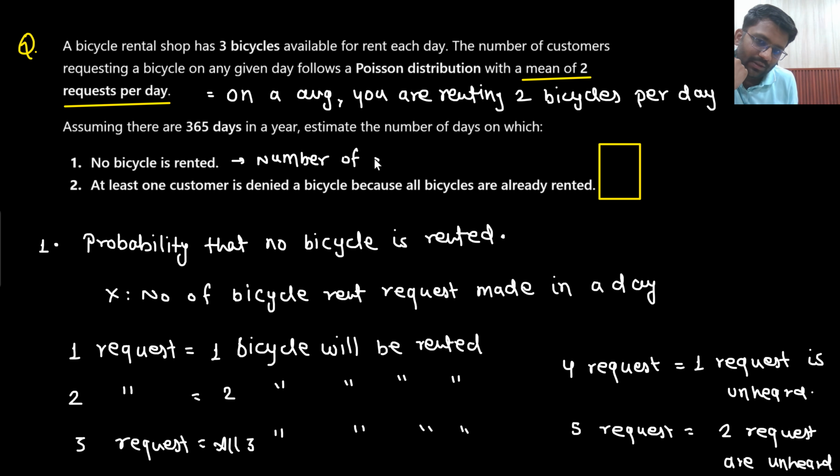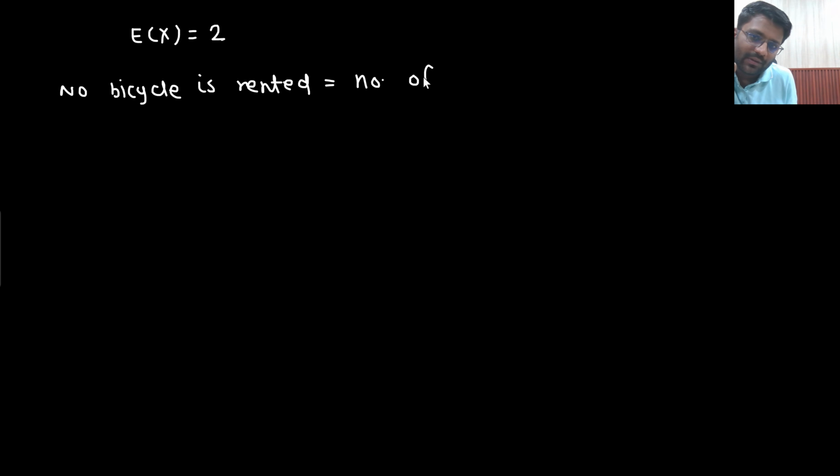If no bicycle is rented, what does that mean? The number of requests is 0.